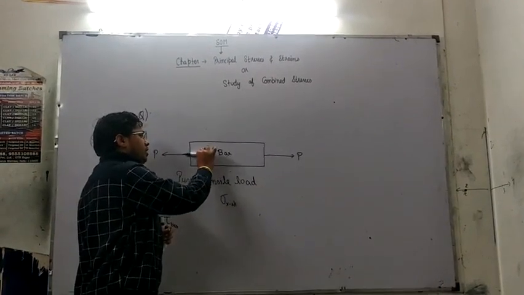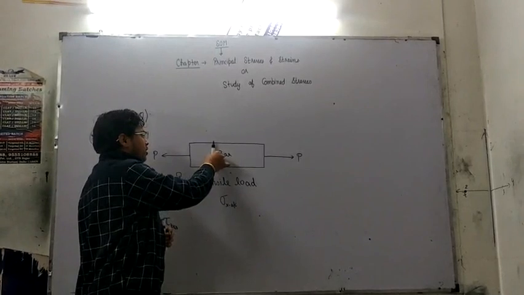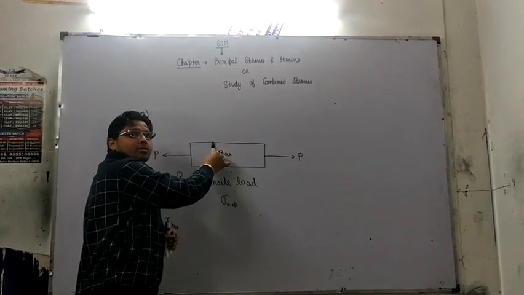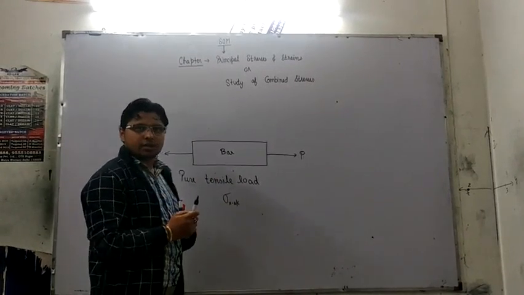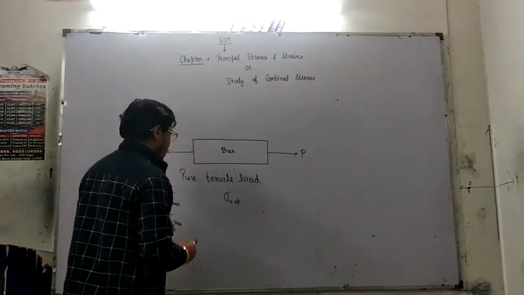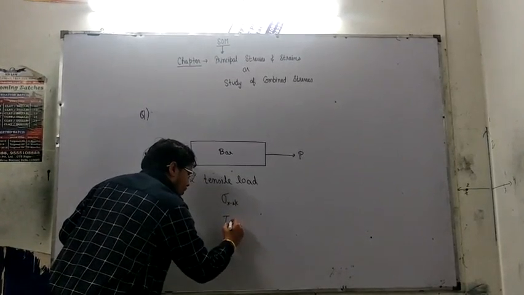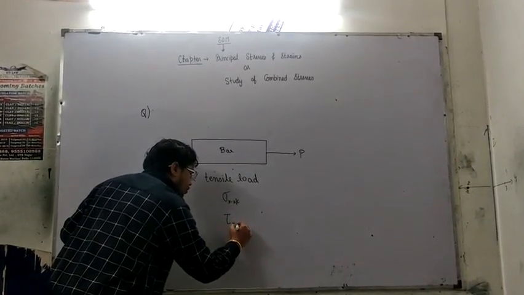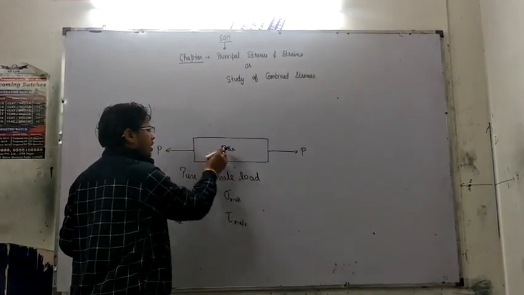Whenever a force is acting in the longitudinal or axial direction and there is a section perpendicular to the direction of that load, it is known as cross section. We have already discussed that, right? I'll also be knowing from you what will be the shear stress induced on the cross section whenever a pure tensile load is acting on a bar.